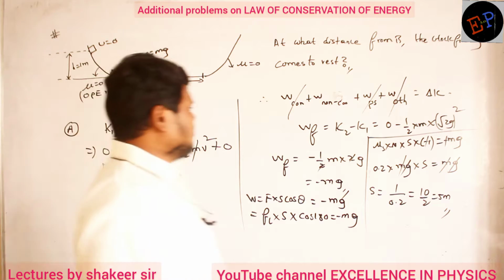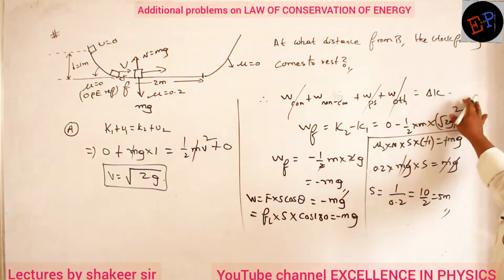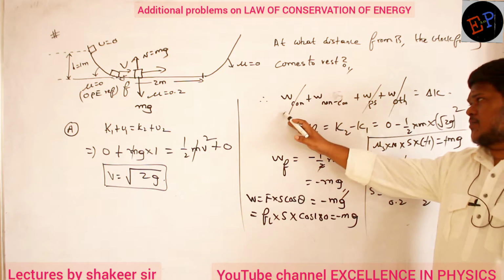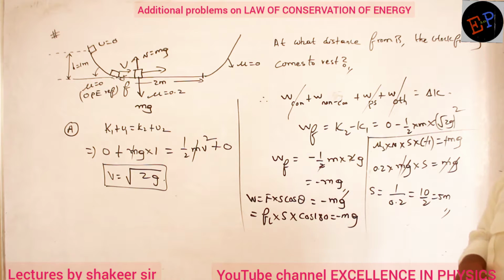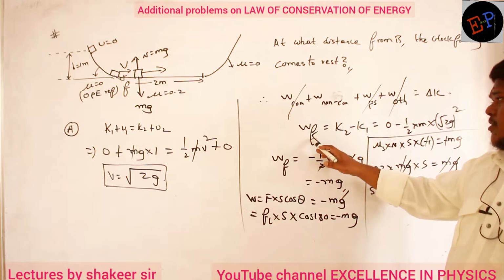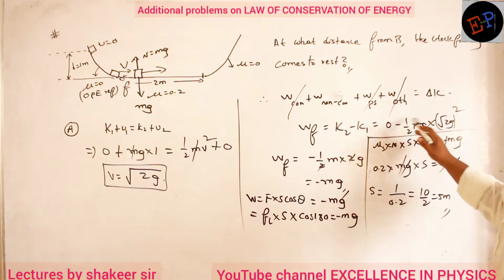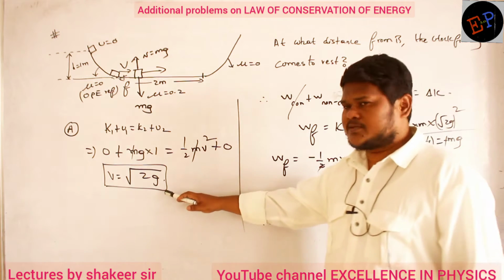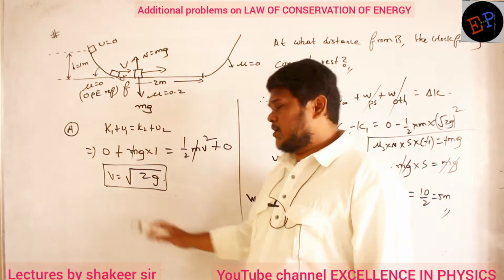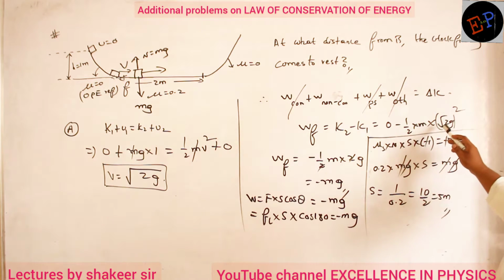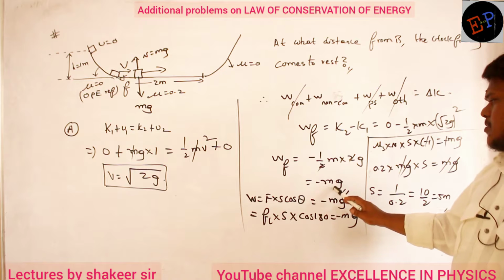Okay. So now, because friction is the only non-conservative force present, we use the law of conservation of energy equation. Work done by conservative force is 0, work done by pseudo force is 0, work done by other forces is 0, change in kinetic energy. Work done by non-conservative force is only friction, so K2 minus K1 equals work done by friction. So 0 minus the initial kinetic energy. At this point, when the body is here, velocity is root 2g. So I am writing half m into root 2g whole square. Then work done by friction is minus mg.